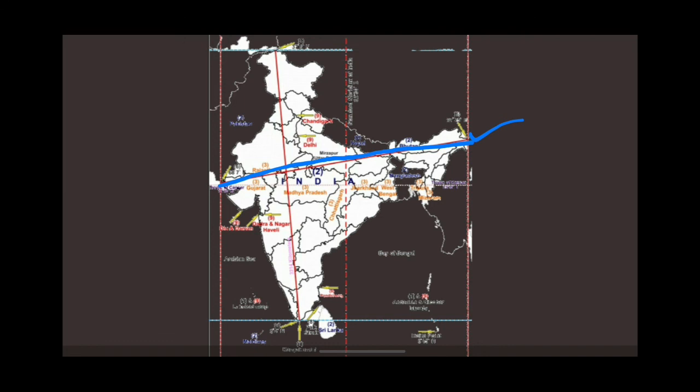And this 82 degree and a half passes through Allahabad in Uttar Pradesh. It is considered the standard meridian. On this only Indian Standard Time is based.